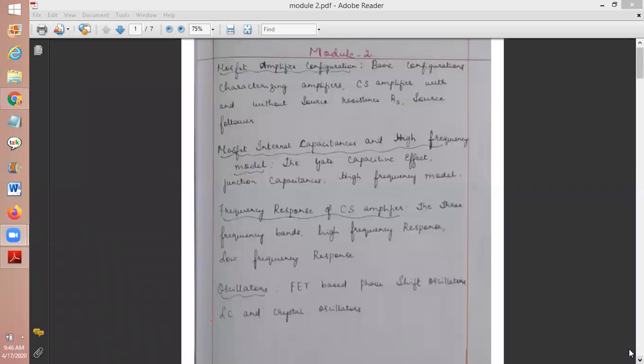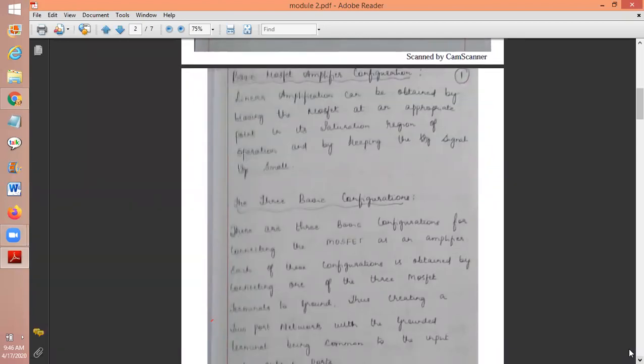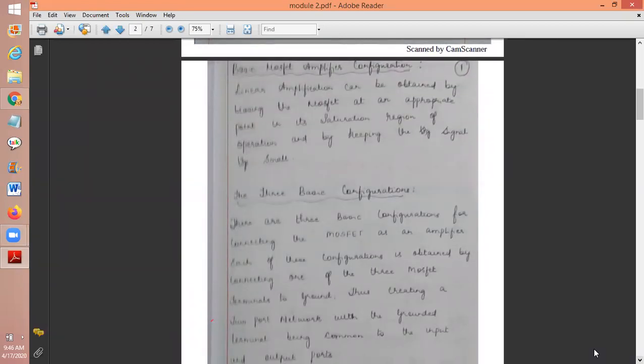So this is the overview of the complete module 2. Is it clear to you all? Is it clear? So we will be studying both high as well as the low frequency, mainly the high frequency response, the characterization and its application.